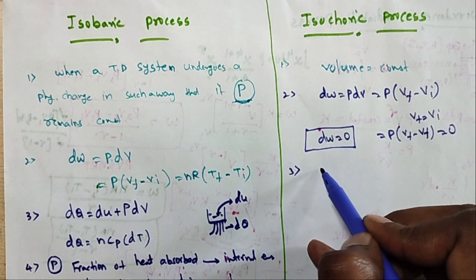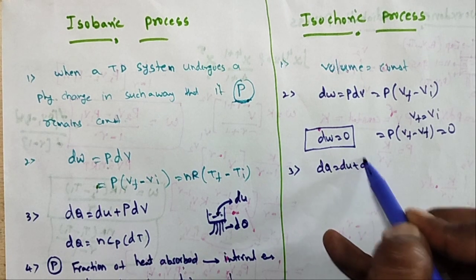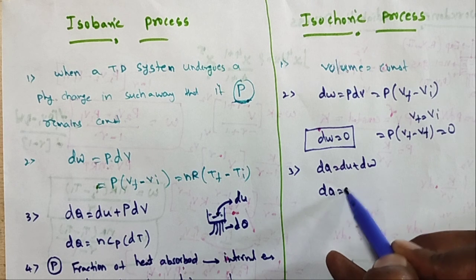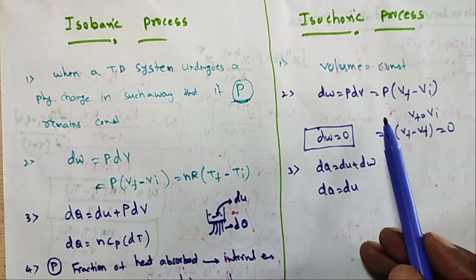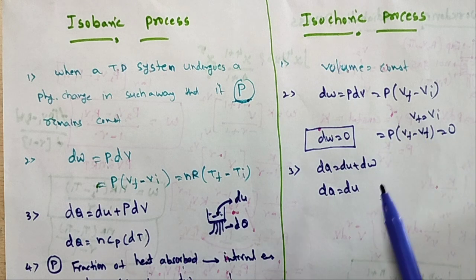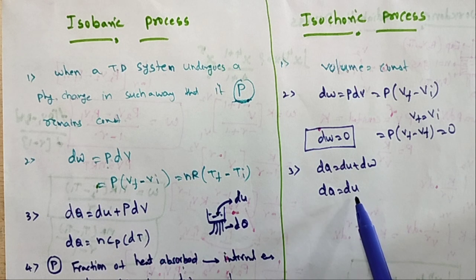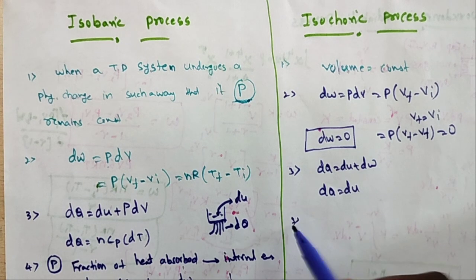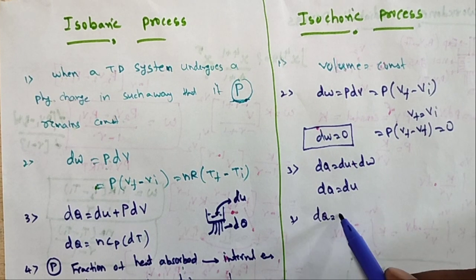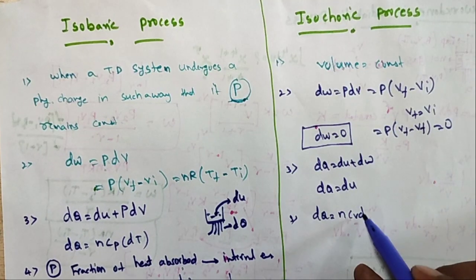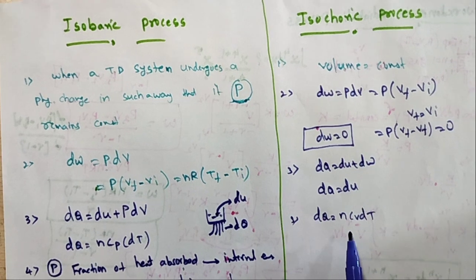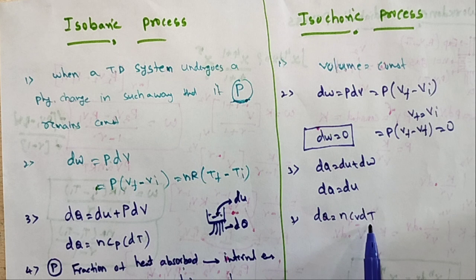So we apply the first law of thermodynamics. dQ is equal to dU plus dW. Therefore dQ is equal to dU. So in this isochoric process, if you give some amount of heat, it is equal to the rise in internal energy only. In this one, dQ is equal to nCv dT, with respect to specific heat.